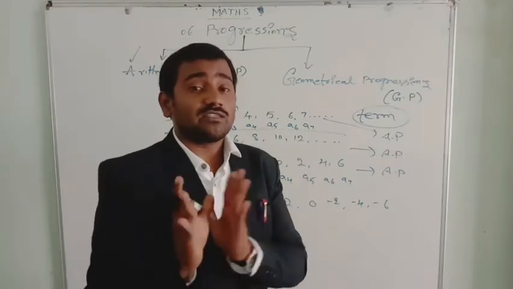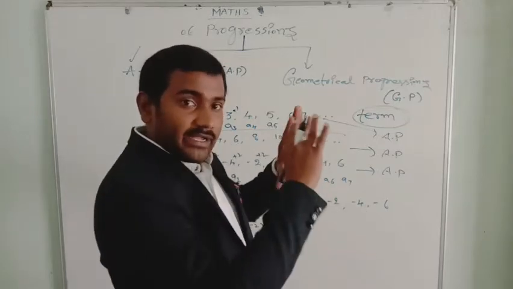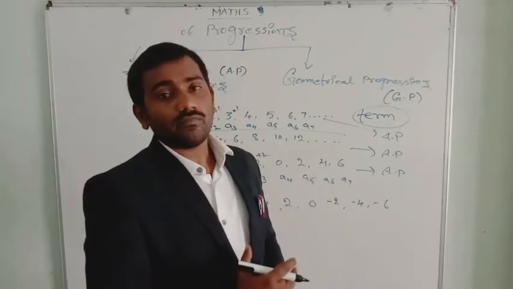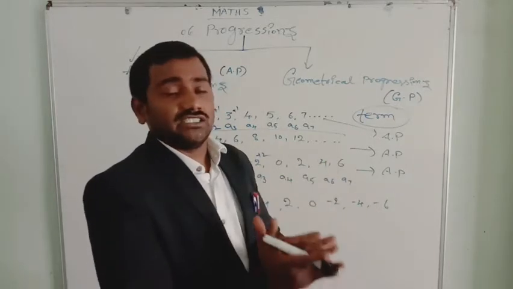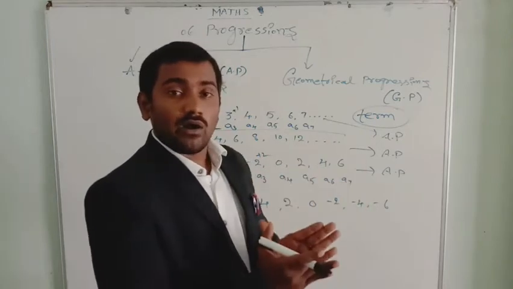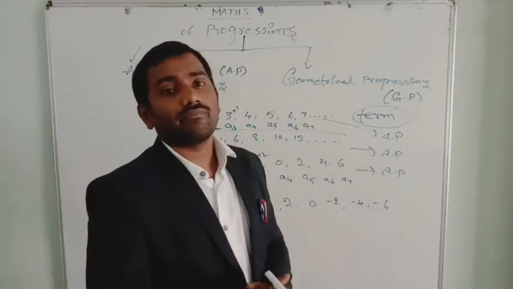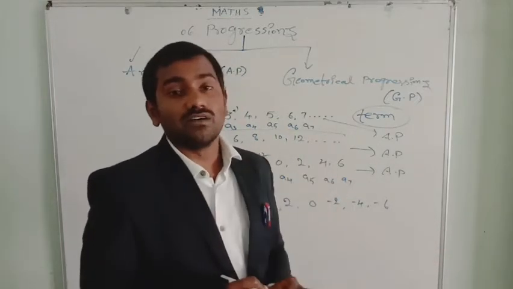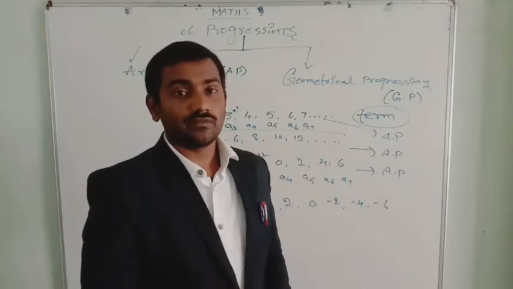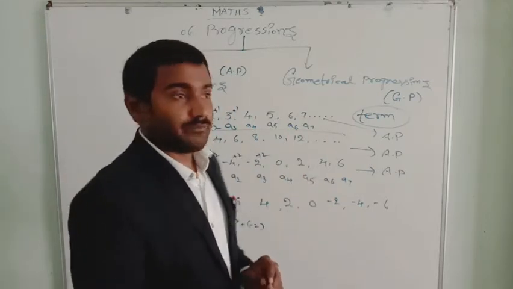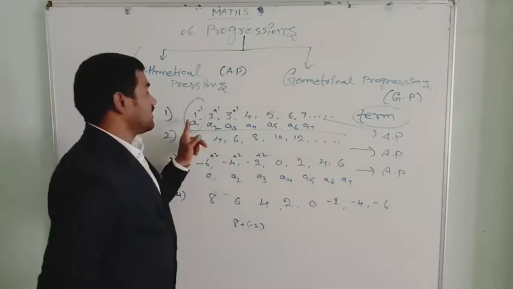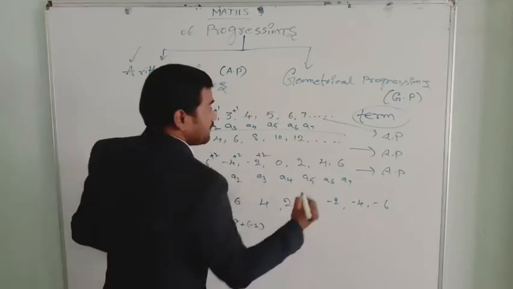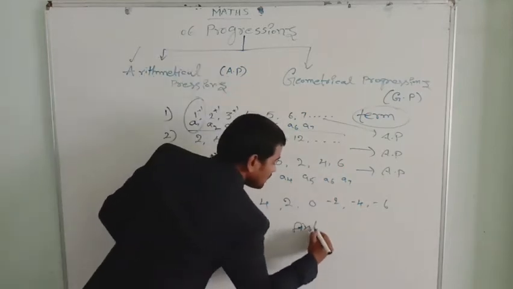I hope you understand the meaning of arithmetical progression. If there is a list of numbers, and we add or subtract a fixed number to the preceding number except the first term, then the list of numbers is in arithmetical progression. In an arithmetical progression, the first number is known as the first term.